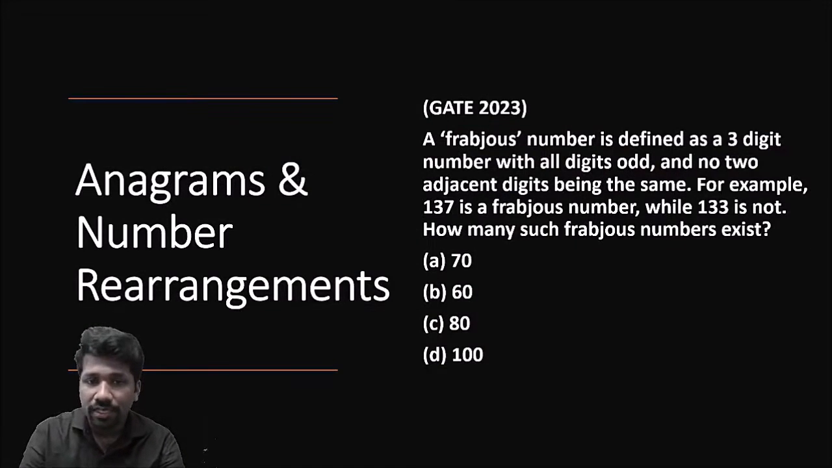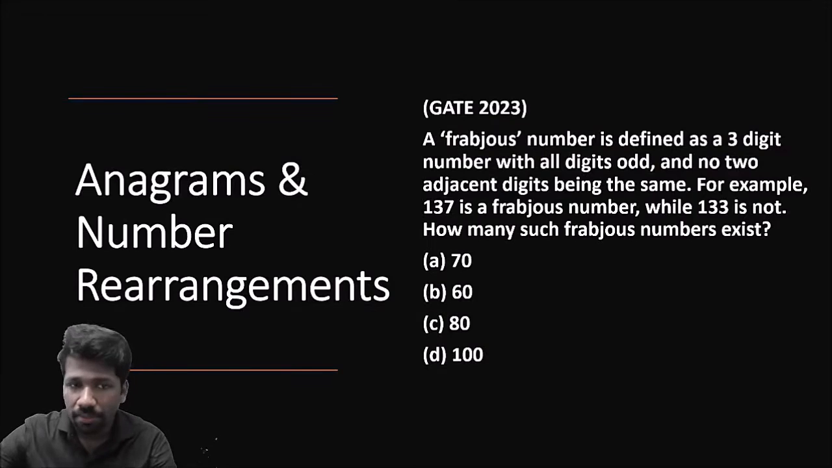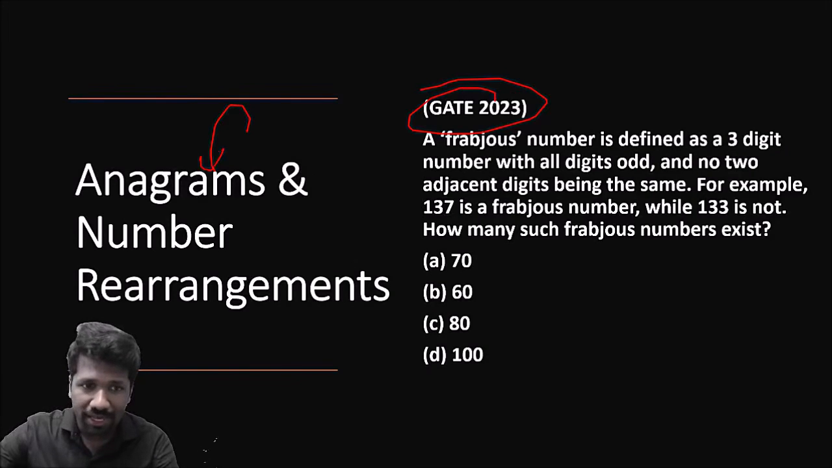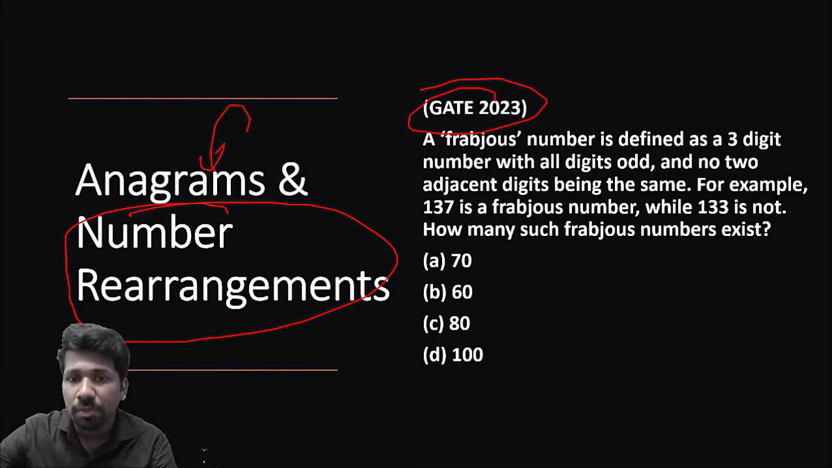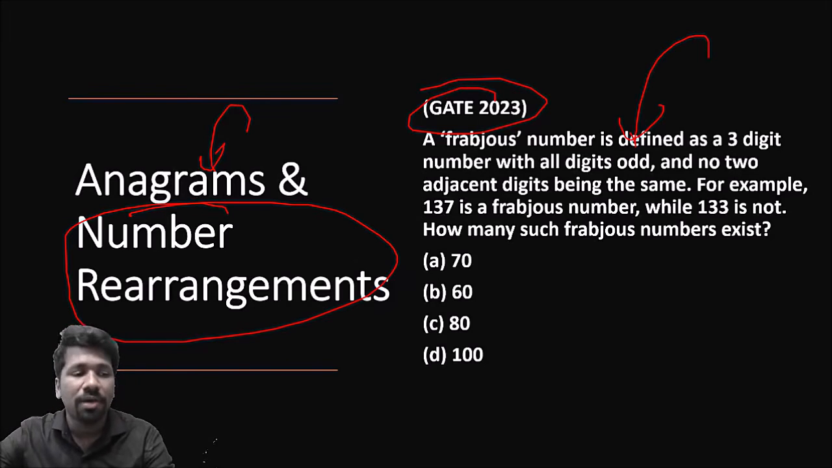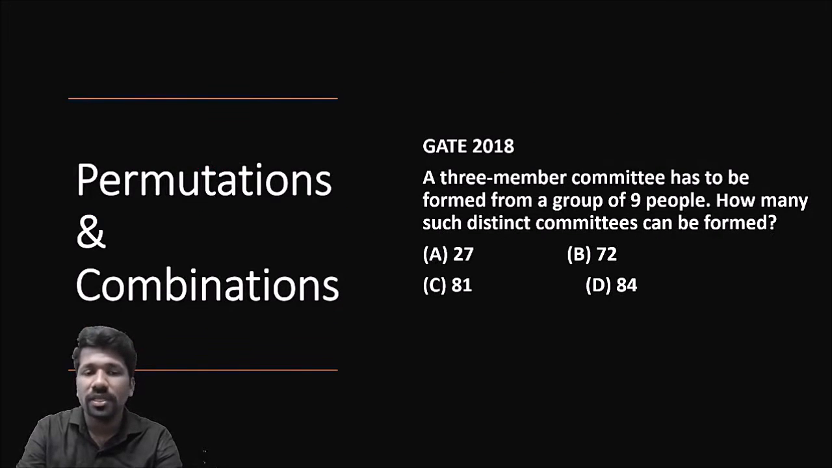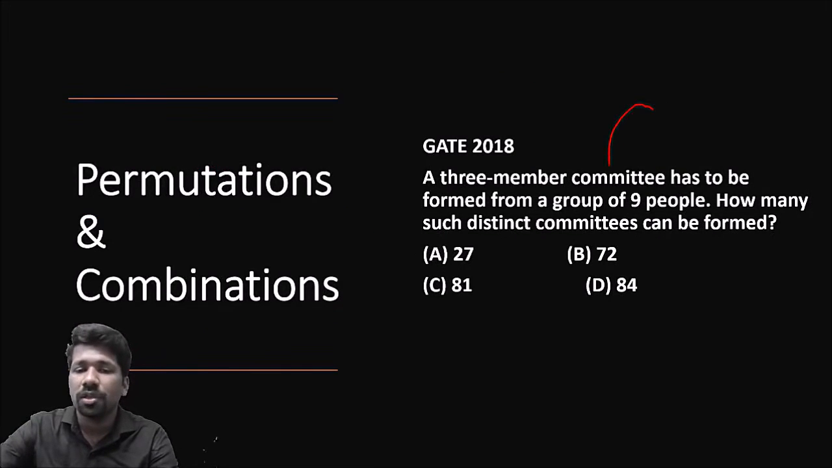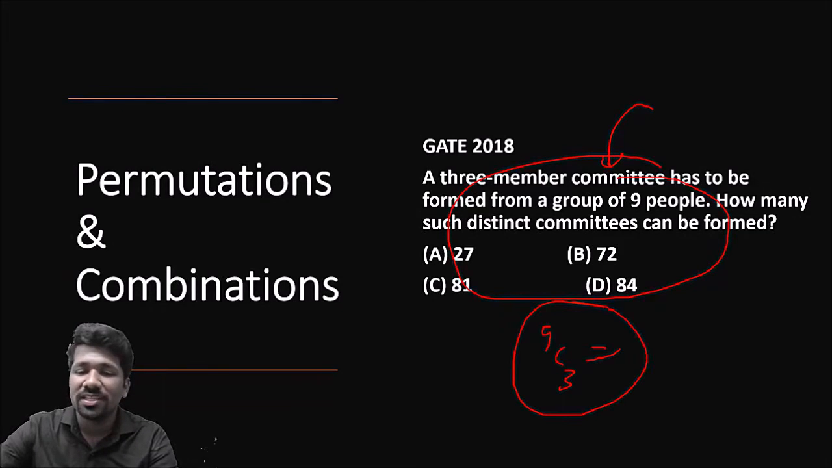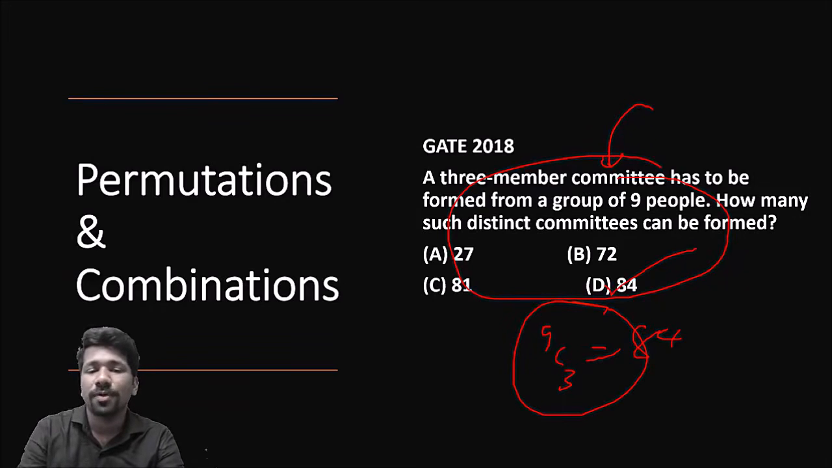Now uska extension है anagram problem. Anagram problem means letter rearrangement. Then number rearrangement भी possible है. ये 2023 में आया हुआ एक number rearrangement problem है. So that also will be discussed. Now general permutation combination question. ये combination directly use करने का question था. 9C3 होगा, answer 84. Theory के बाद बहुत ही simple होगा ये.